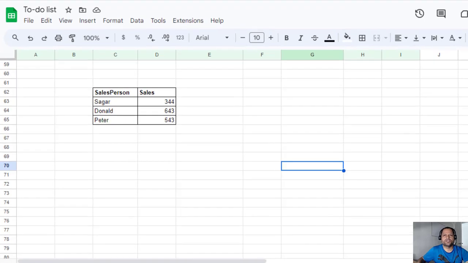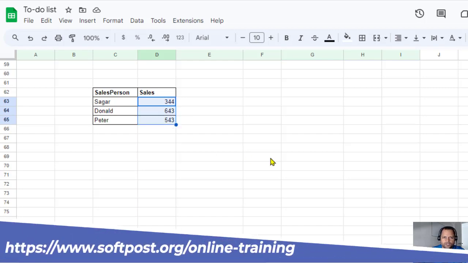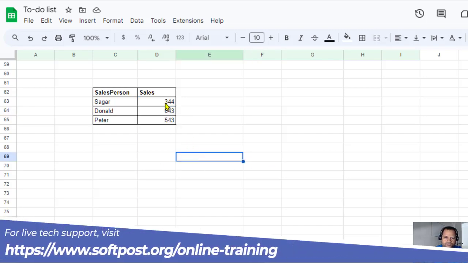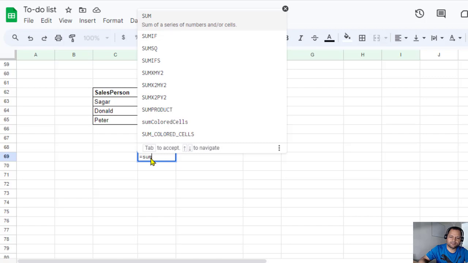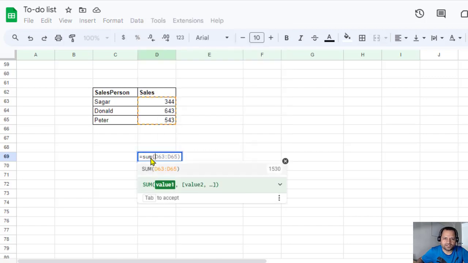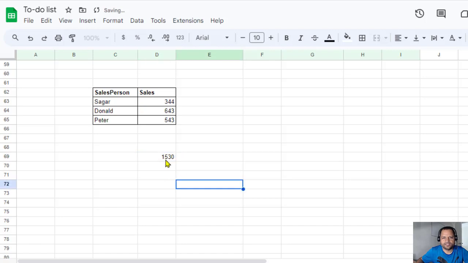In this video, I'm going to show you how you can title the columns in Google Sheets. So normally, if you want to use any function over a specific column or a group of cells, what we do is, for example, over here I want to take the sum of all these numbers, the cells done by all salesperson. So what I can do is write a function like this, sum, and then that range D30, D63 to D65, and that is the sum.